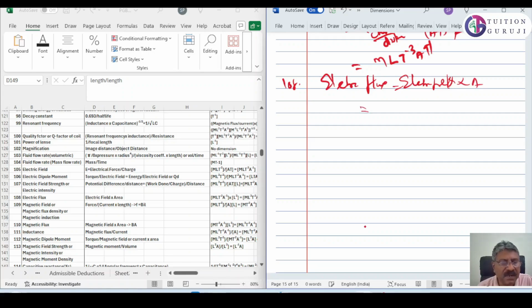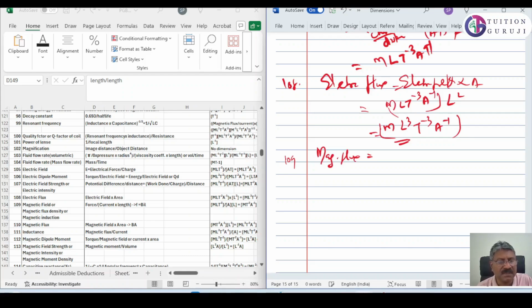So the electric field we have already calculated. It is ML T raised to minus 3 A raised to minus 1 into L square. Already we have calculated. Okay, electric flux. That's electric field into area. Therefore it will be M L cube T raised to minus 3 A raised to minus 1.